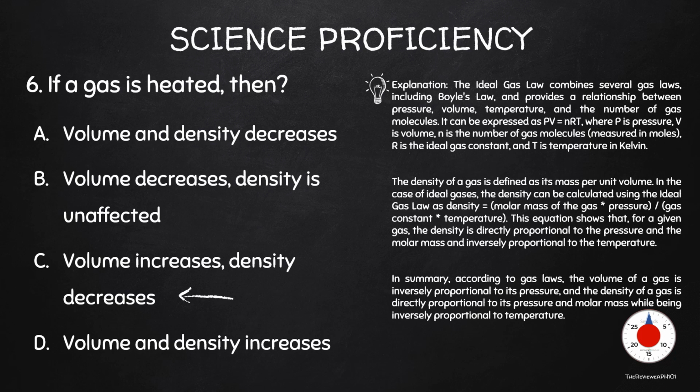The density of a gas is defined as its mass per unit volume. In the case of ideal gases, the density can be calculated using the ideal gas law as density equals molar mass of the gas times pressure divided by gas constant times temperature. This equation shows that, for a given gas, the density is directly proportional to the pressure and the molar mass and inversely proportional to the temperature. In summary, according to gas laws, the volume of a gas is inversely proportional to its pressure, and the density of a gas is directly proportional to its pressure and molar mass while being inversely proportional to temperature.